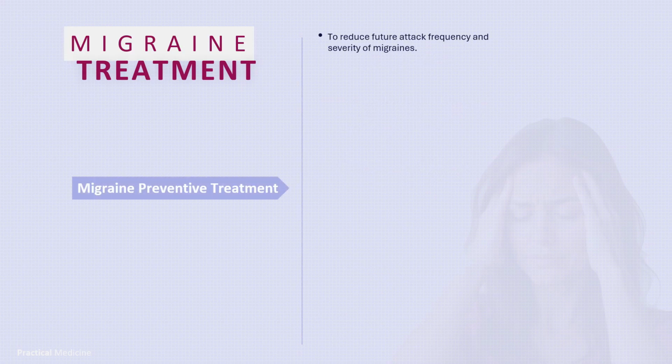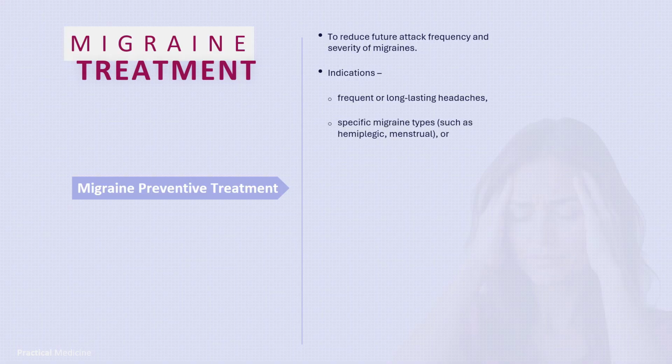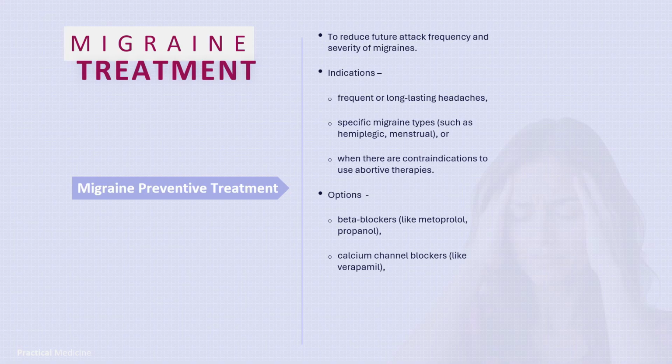Preventive therapies are used to reduce future attack frequency and severity of migraines. It is considered for frequent or long-lasting headaches, specific migraine types, such as hemiplegic migraine or migraine during menstrual cycle, or when there are contraindications to use abortive therapies. Options include beta blockers, calcium channel blockers, antidepressants, and anticonvulsants.